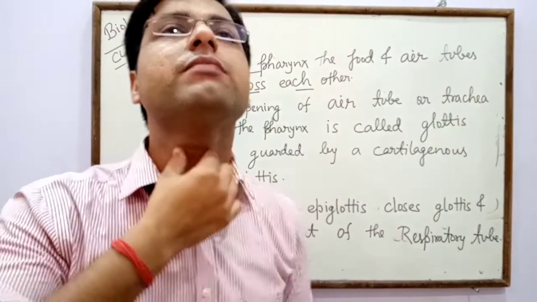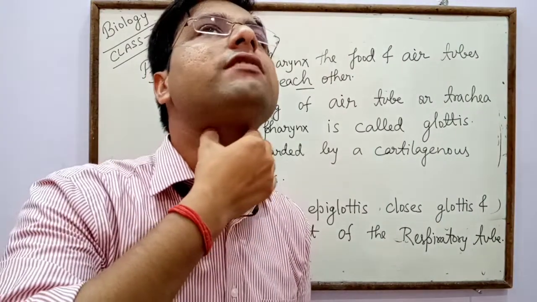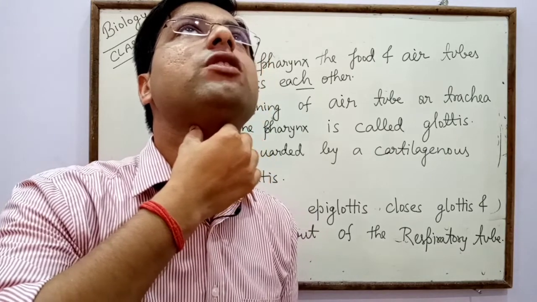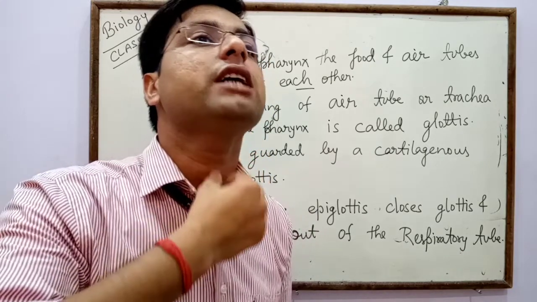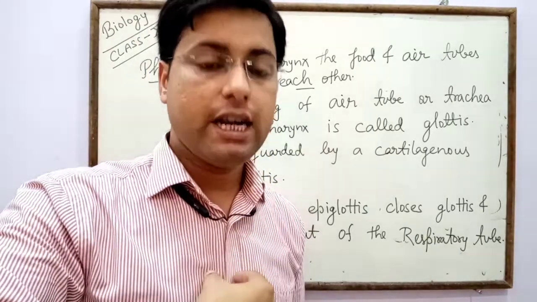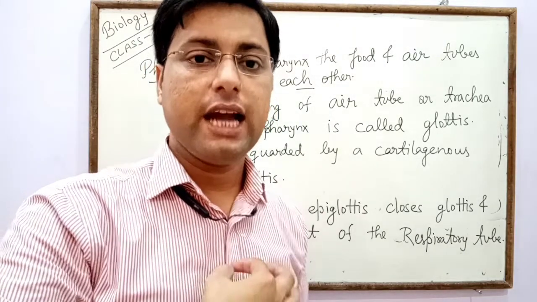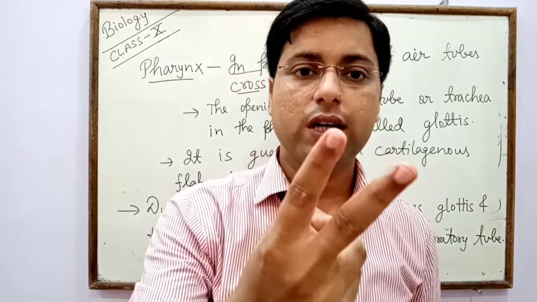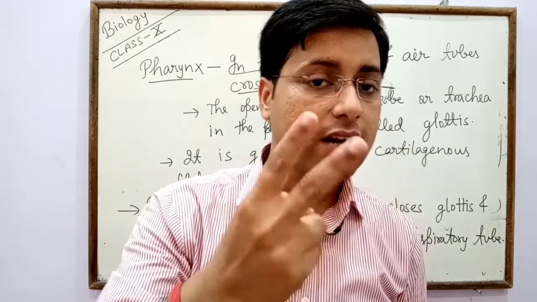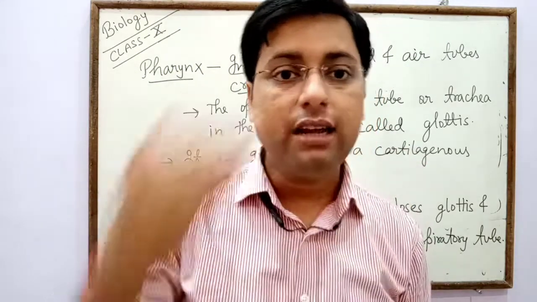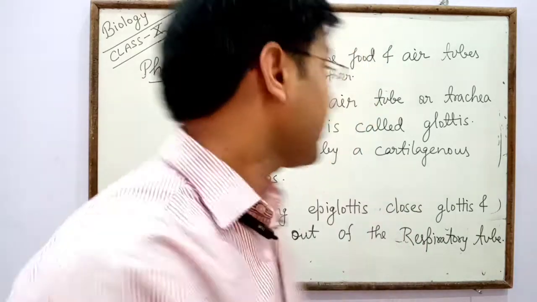The trachea opens here, and its end point is in the thoracic cavity, because in the thoracic cavity the trachea divides into 2 small tubes called bronchi, and in singular, bronchus.